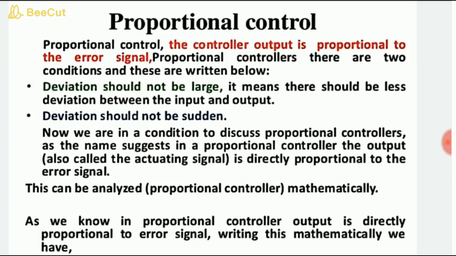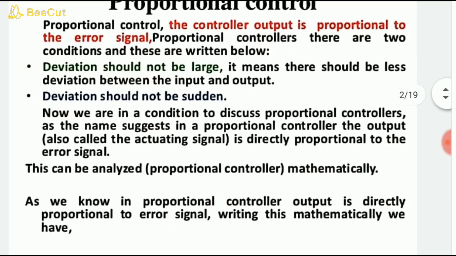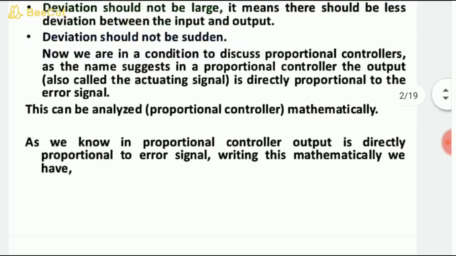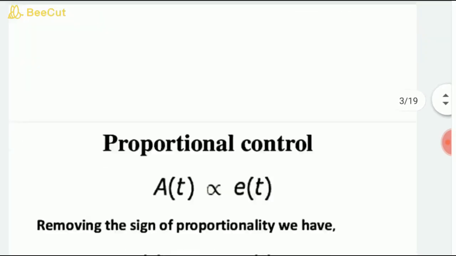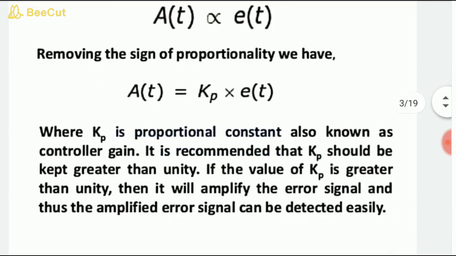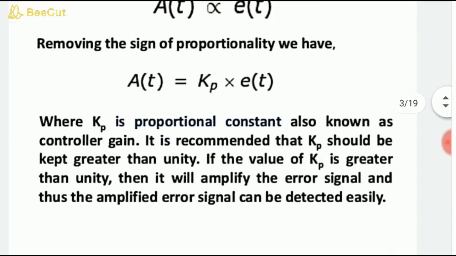As the name suggests, in the proportional controller, the output, also called the actuating signal, is directly proportional to the error signal. So as we know, the output is directly proportional to the error signal, so how will we write this mathematically? a(t) is directly proportional to the error signal. Removing the sign of proportionality with a proportionality constant, what we have is nothing but Kp into error. The proportional constant is also known as the controller gain. So the controller gain gets multiplied with the error.